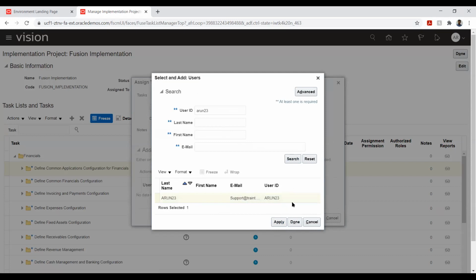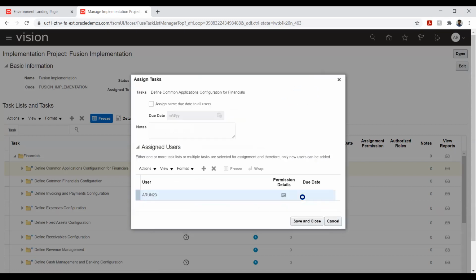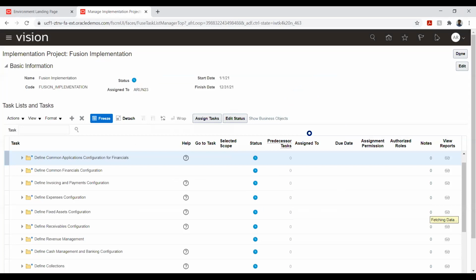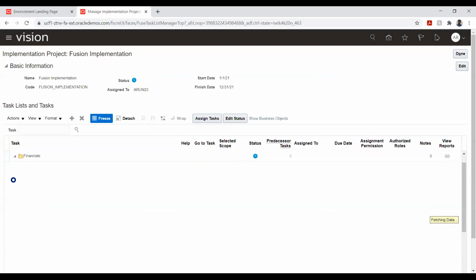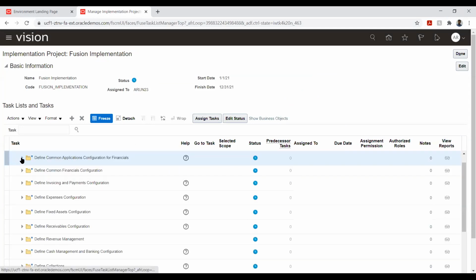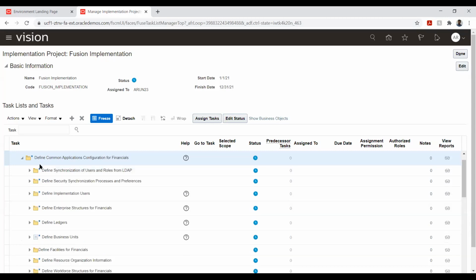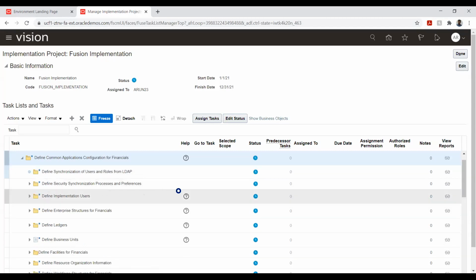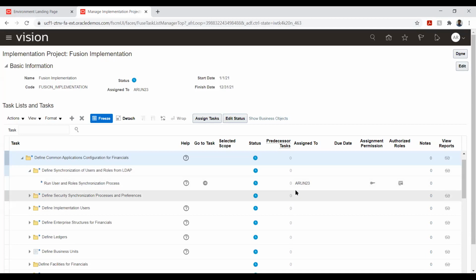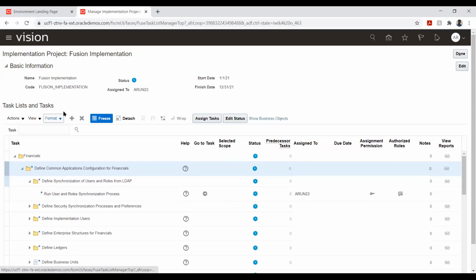Okay. Yeah. So now this is assigned. So let's extend this page. So we will know it is assigned to a particular user called Arun. Okay. So this way we can track this basically.